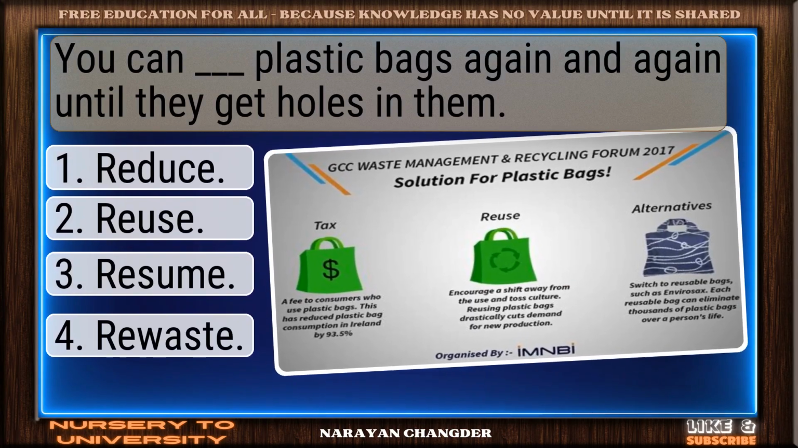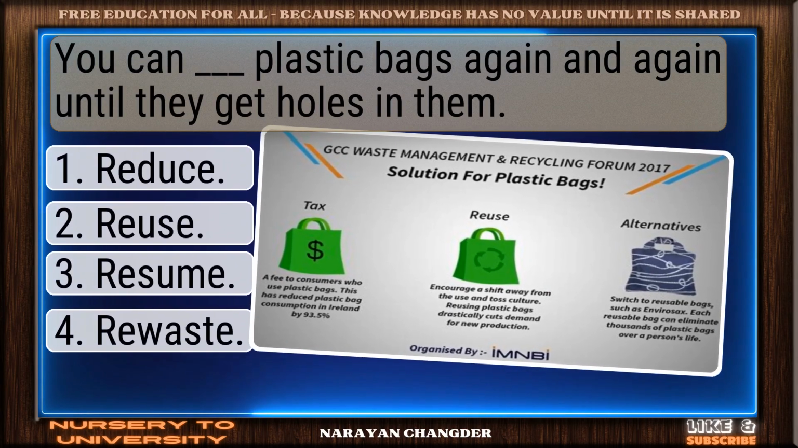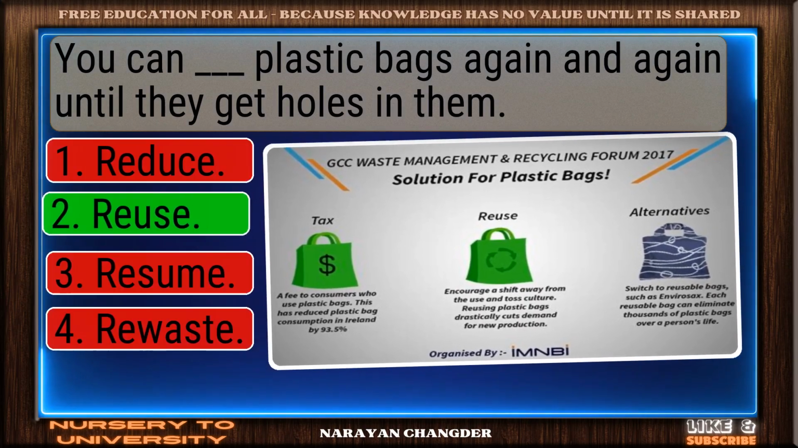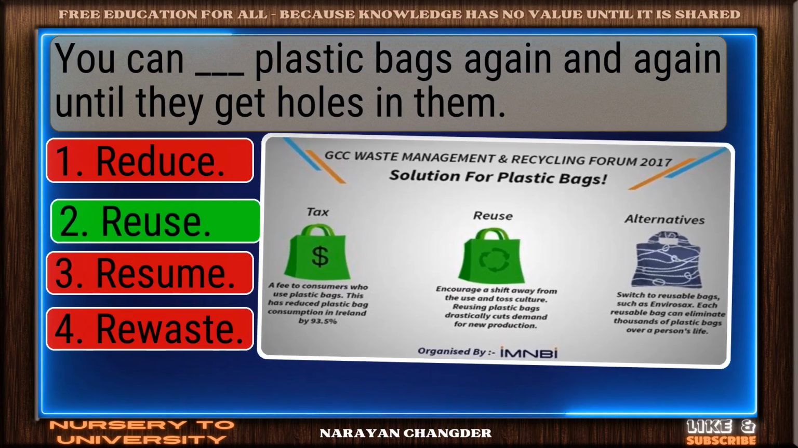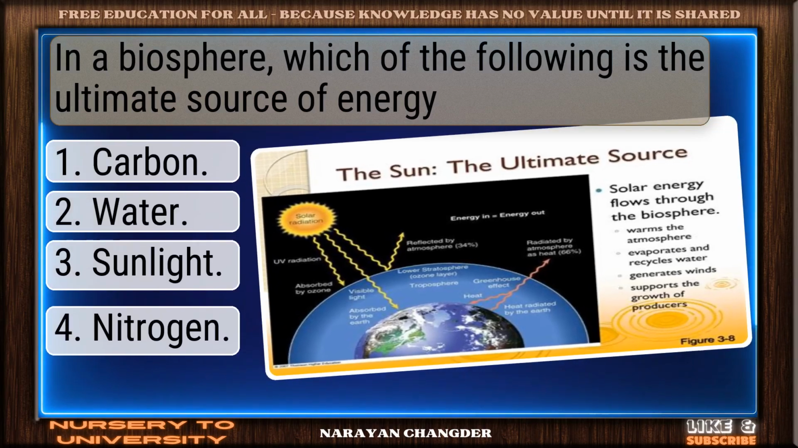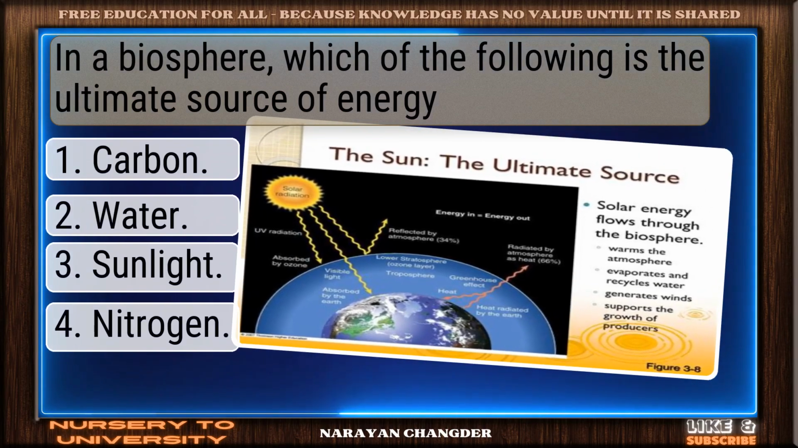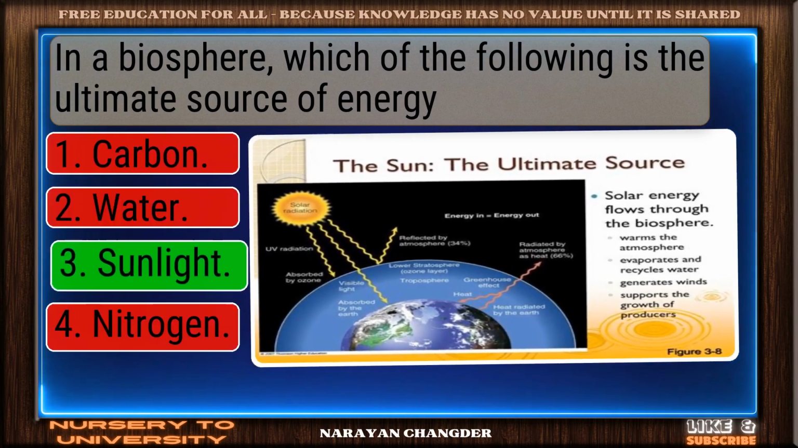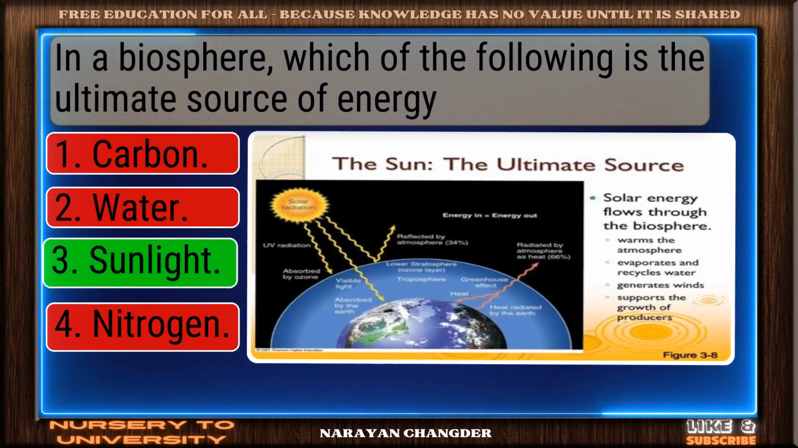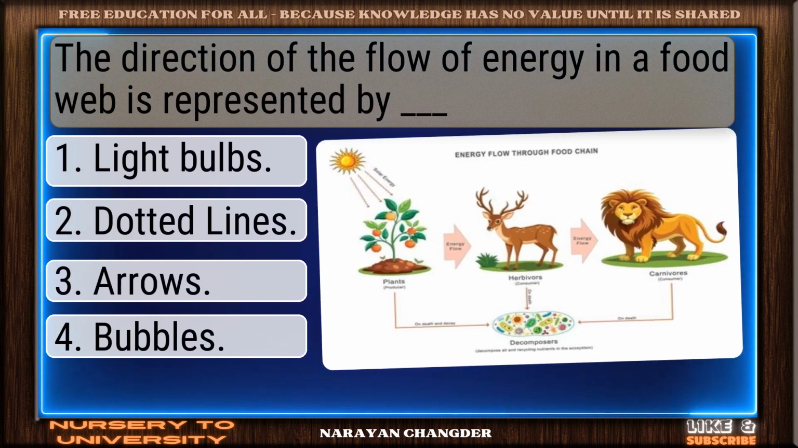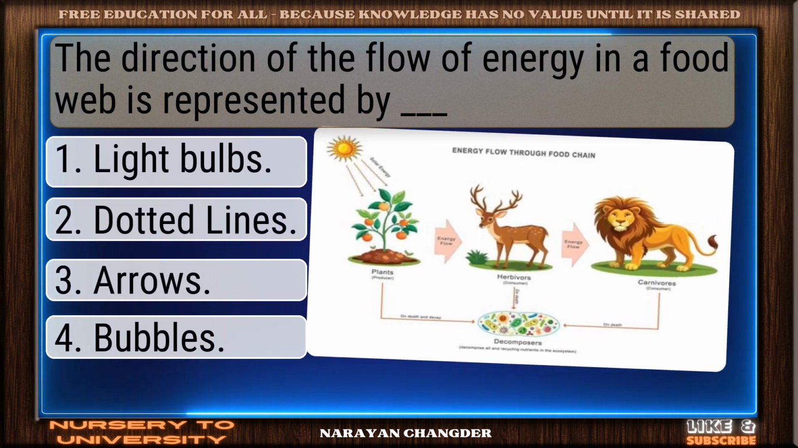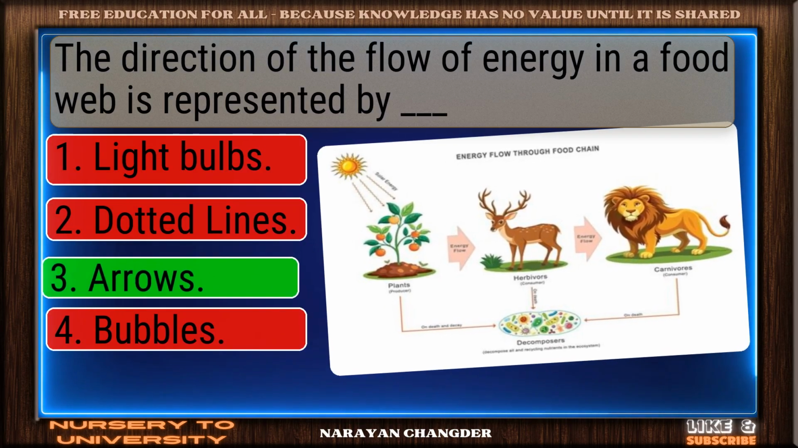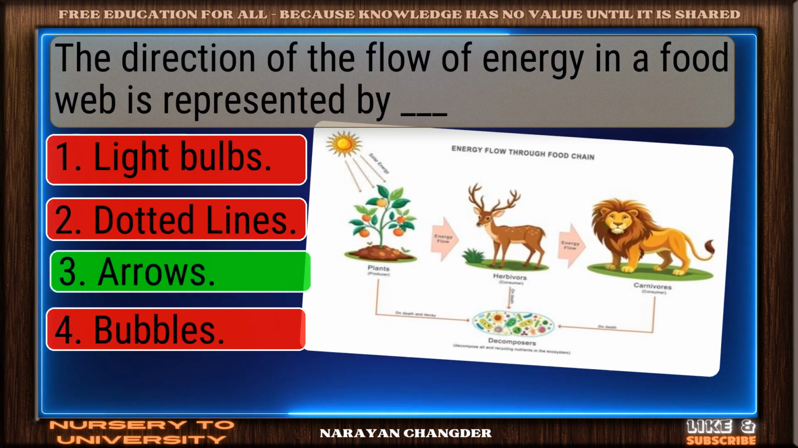You can dash the plastic bags again and again until they get holes in them. Nice selection. Reuse is correct. In a biosphere, which of the following is the ultimate source of energy? Correct. Sunlight is spot on. The direction of the flow of energy in a food web is represented by dash. Smart move. Arrows is accurate answer.